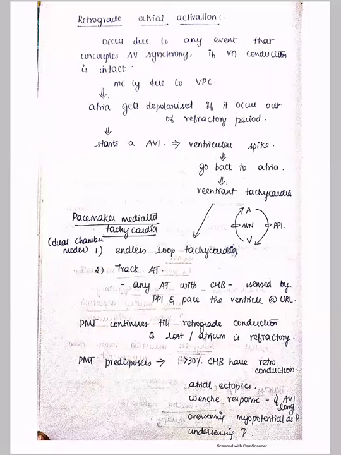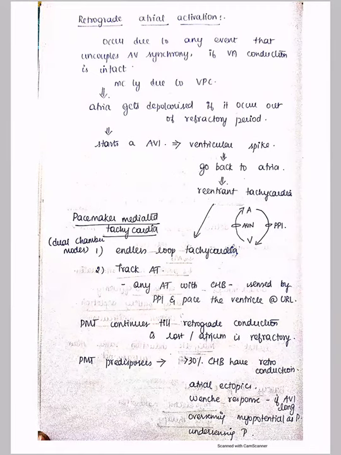Some conditions predispose to pacemaker mediated tachycardia. More than 30% of patients with AV block, complete AV block meaning CHB, can still conduct impulses from the ventricles to the atria. Even inside the AV node, only the anterograde pathway is gone leading to CHB, but the AV node is still conducting impulses in a retrograde manner.